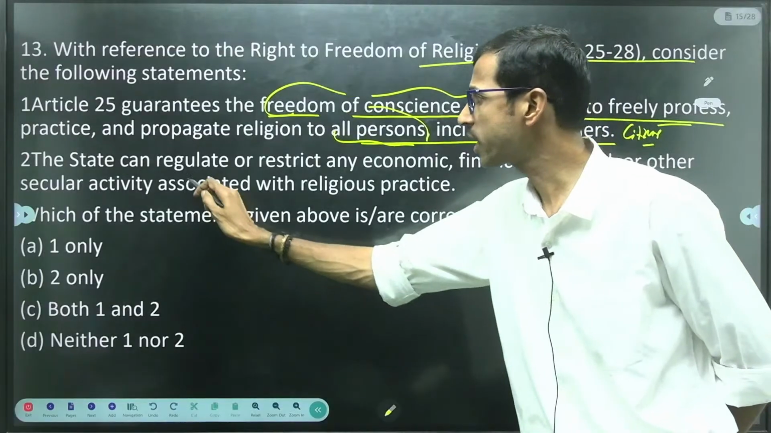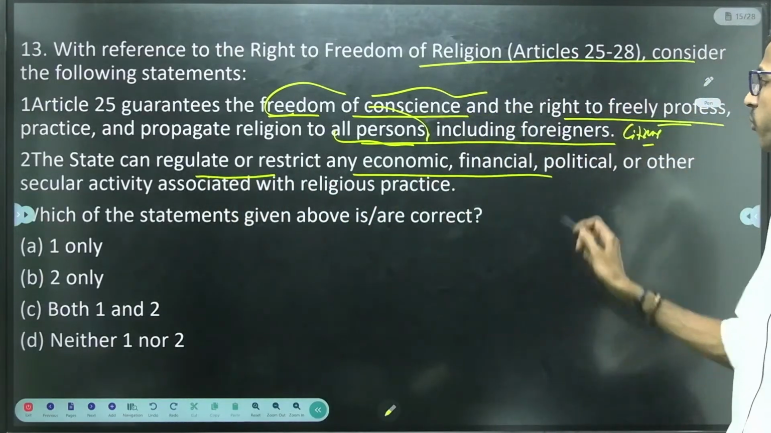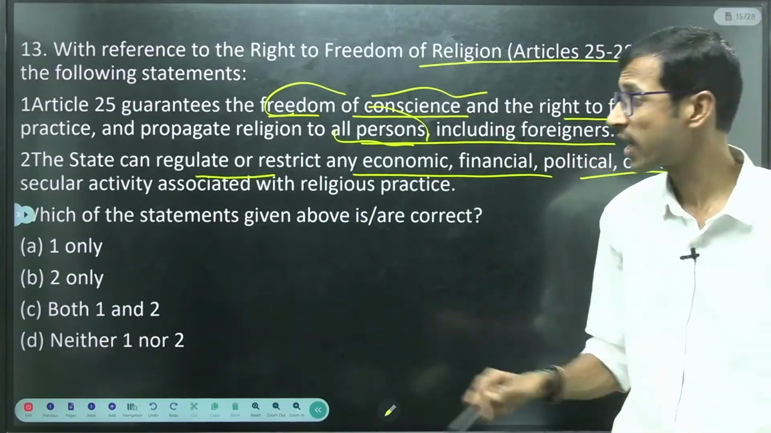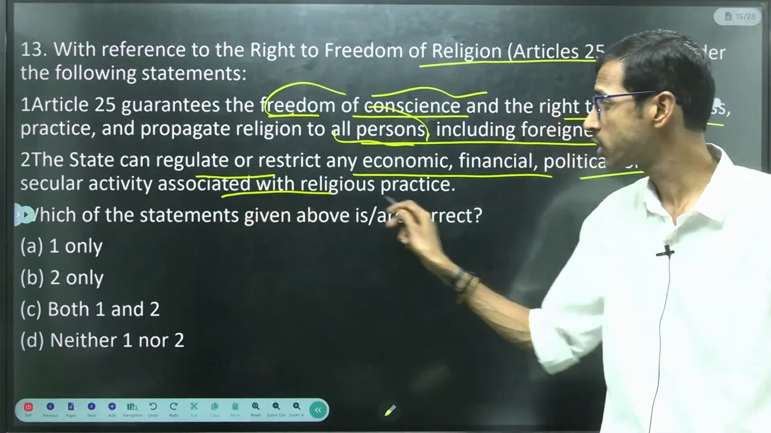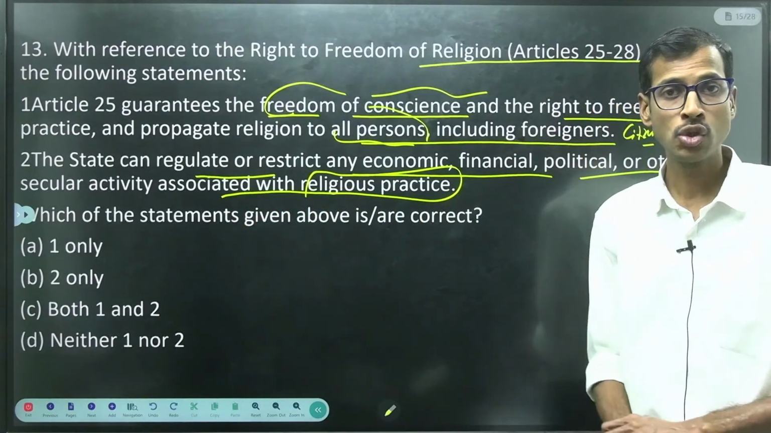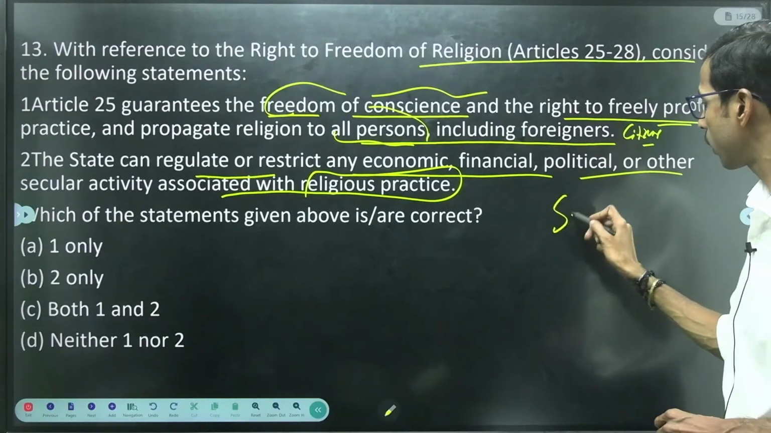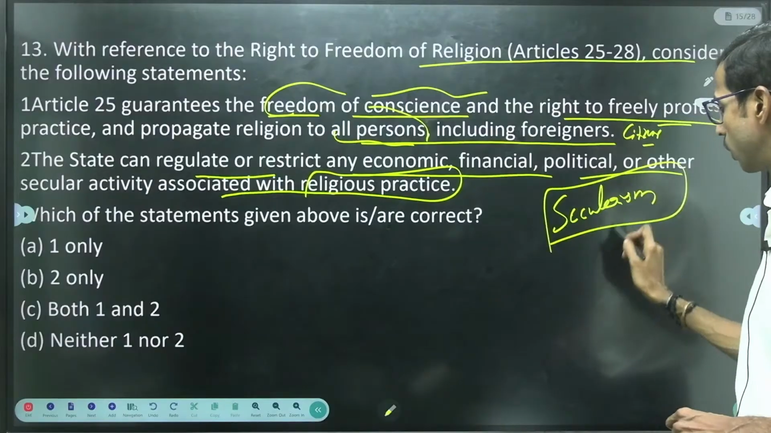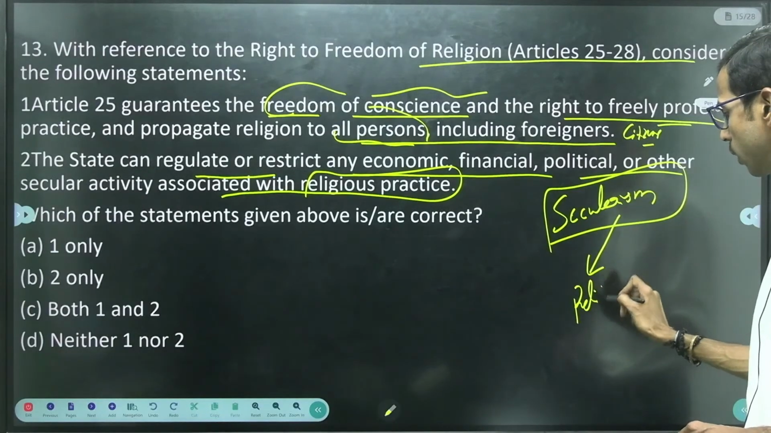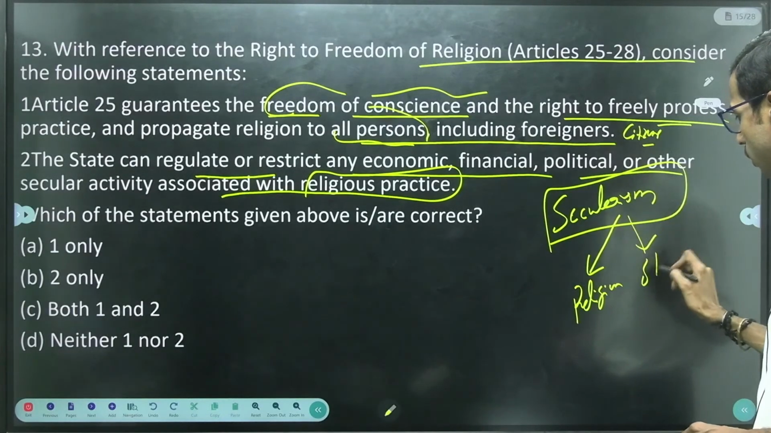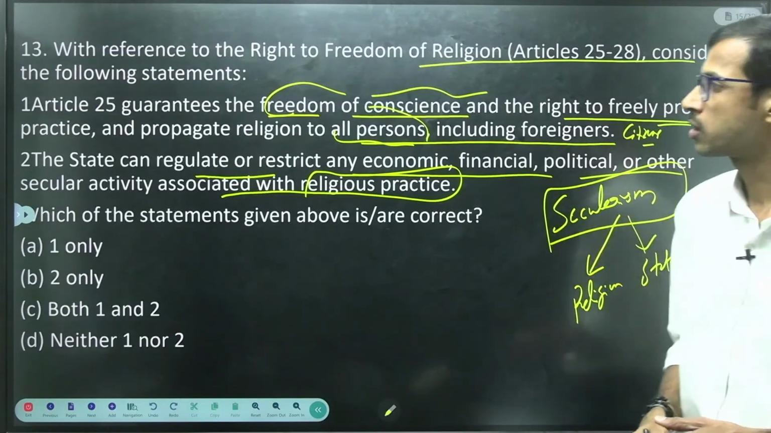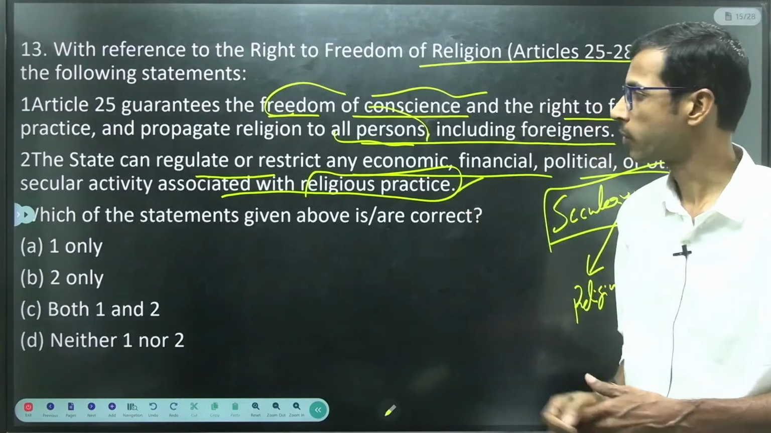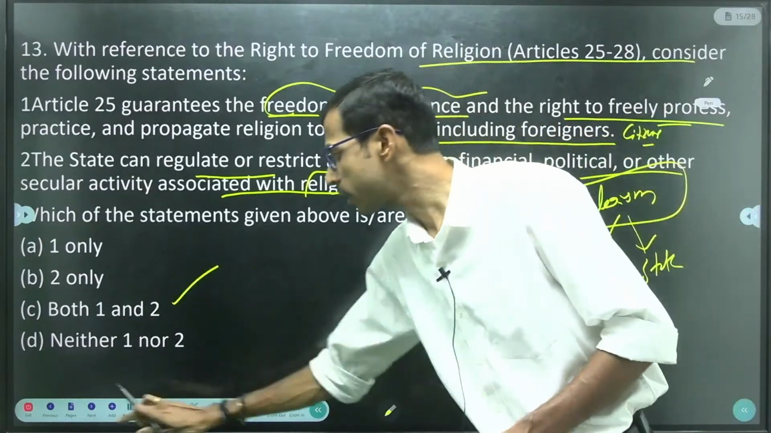Correct. So the state can regulate or restrict any economic, financial, political or other secular activity associated with religious practices. So we are completely following secularism, right? What is the meaning of secularism? Division of religion from the state, right? So that is completely mentioned in this article. So both statements are correct.